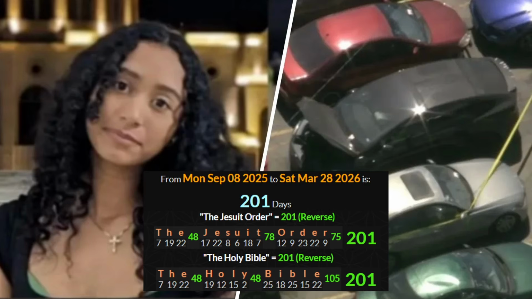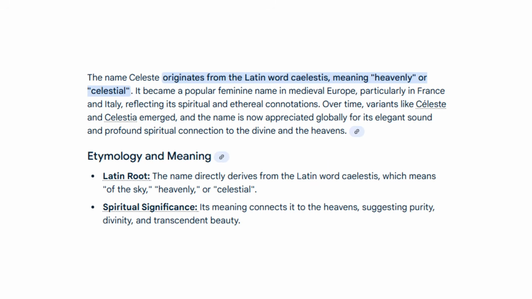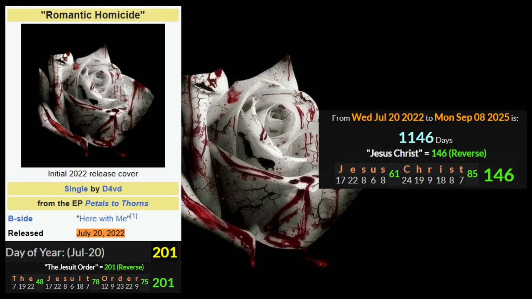Because, man, if we looking at the Jesuits and we see that the Jesuits had a mark, it's very interesting, man, that this girl's body was found in the trunk 1,146 days after this song Romantic Homicide was released on the 201st day of the year.